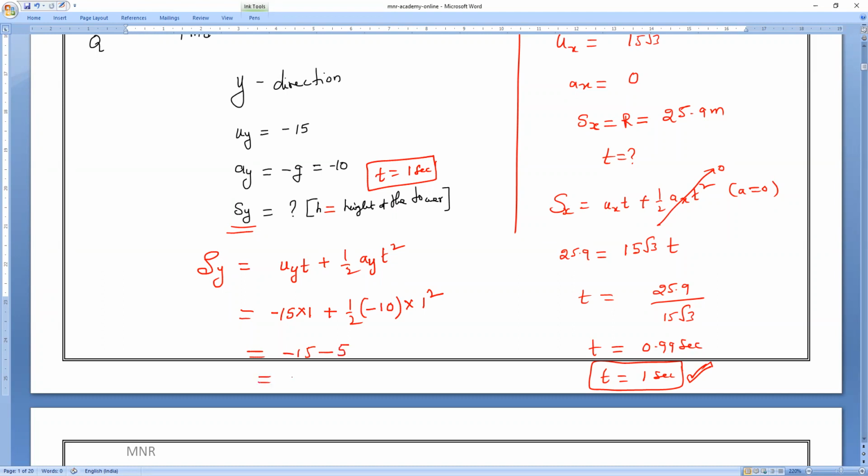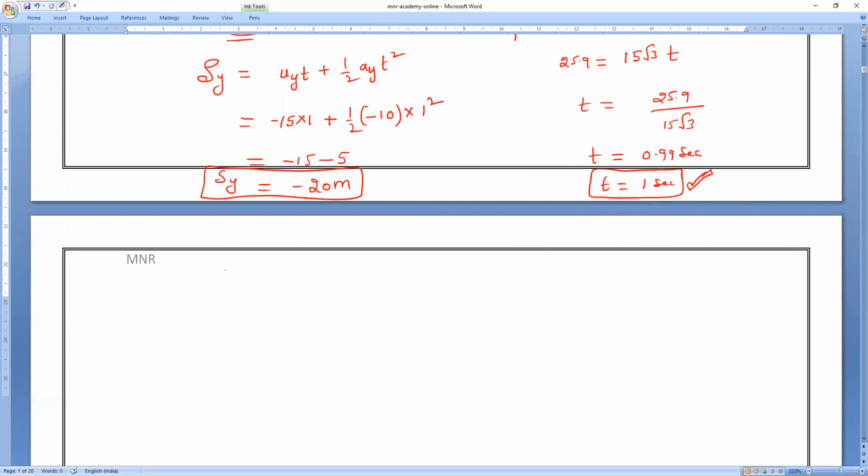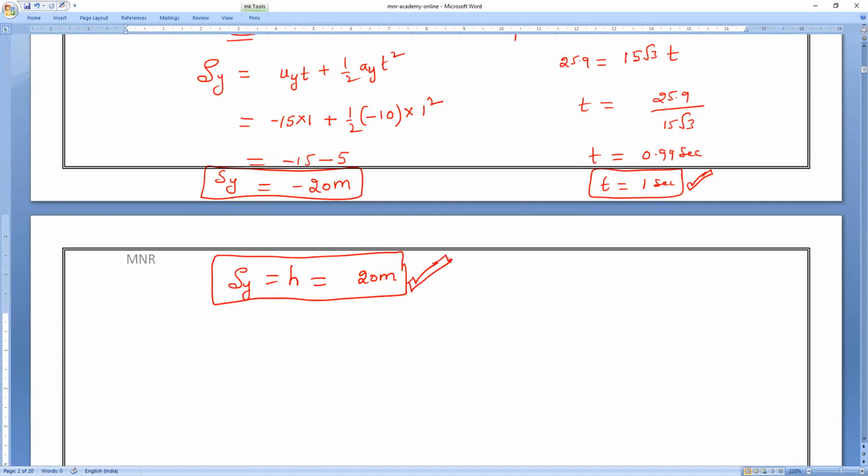So what is the answer, everybody? Minus 20 meters. That is the displacement in y direction. So displacement in y direction is equal to the height of the tower, which is equal to how many meters? 20 meters.